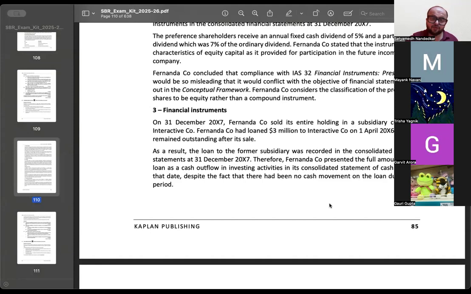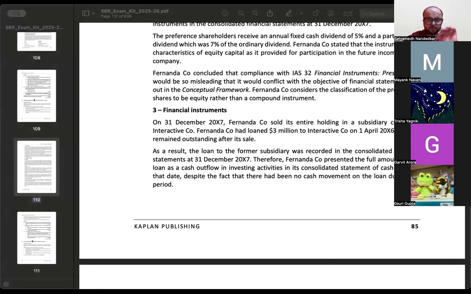Fernanda is presenting the full amount of loan as a cash flow in investing activities in the consolidated statement. See, इस loan already आप दे चुके हो, right? Right now, no cash transaction has taken place. The loan balance should appear in the individual balance sheet, but not in the cash flow statement. See, cash flow statement में only those items should appear in which cash inflow or outflow has happened.